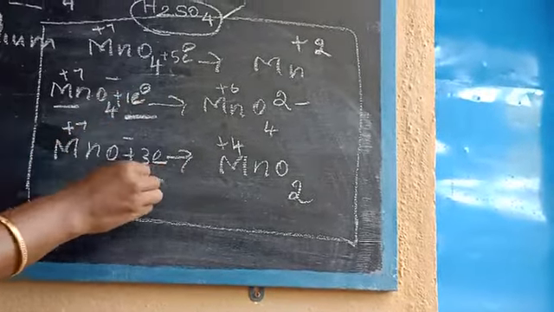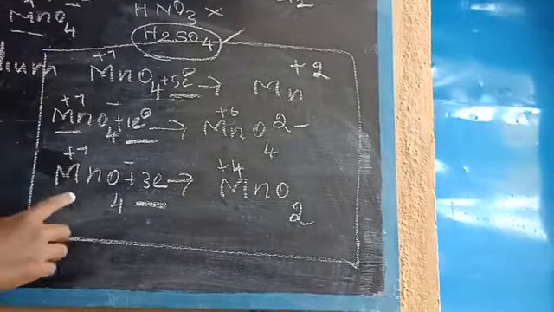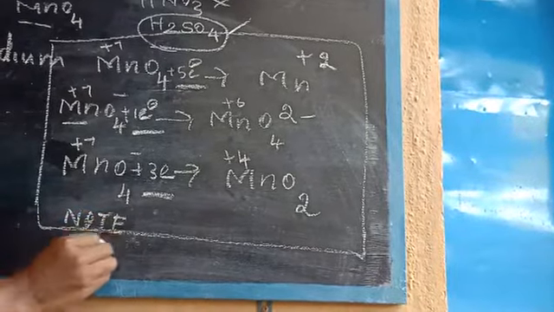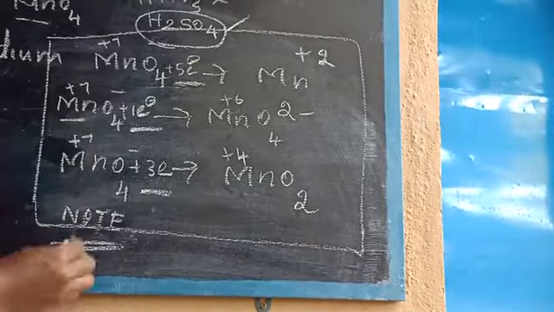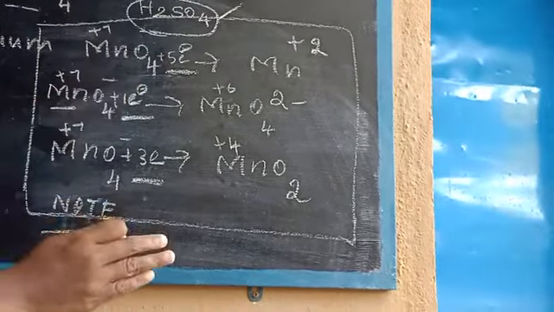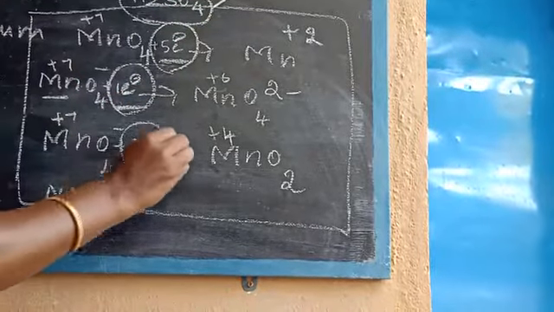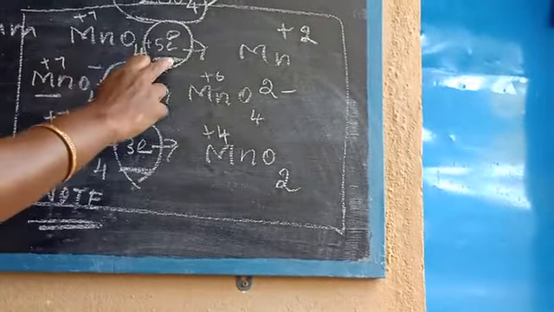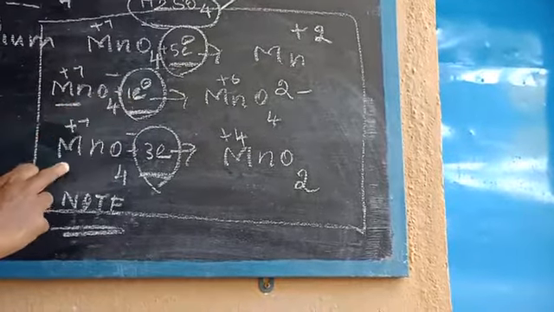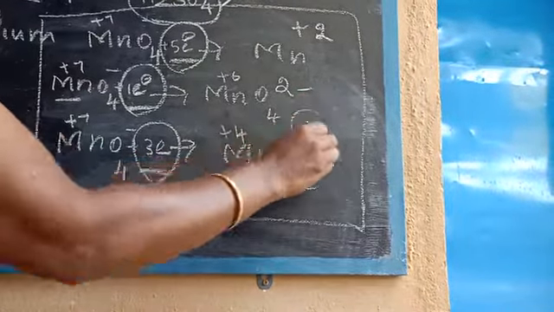Based on this, they also ask questions. This is also given in the textbook, in the backside note column. The calculation is given, and at the end of this video I'm going to do this calculation. Whenever you study, you must concentrate on the number of moles of electrons required. In acidic medium it means 5 electrons, in alkaline medium 1 electron, in neutral medium 3 electrons. So keep this in your mind. This is very important.